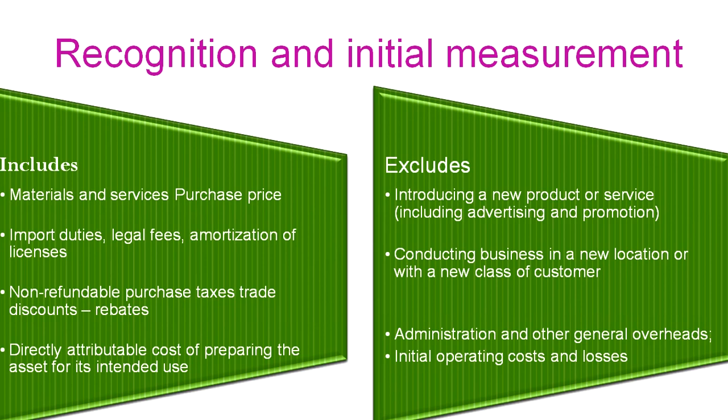Conducting a business in a new location with a new class of customer, such as shifting the current business from one place to another location, is also excluded from the scope of recognition and initial measurement.